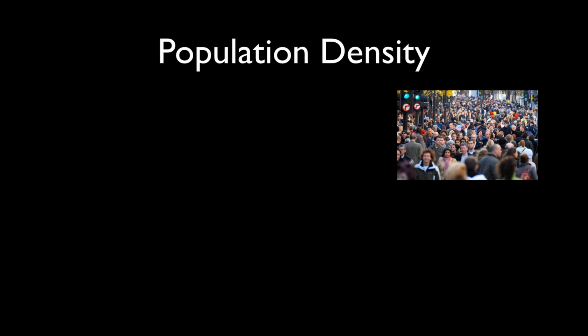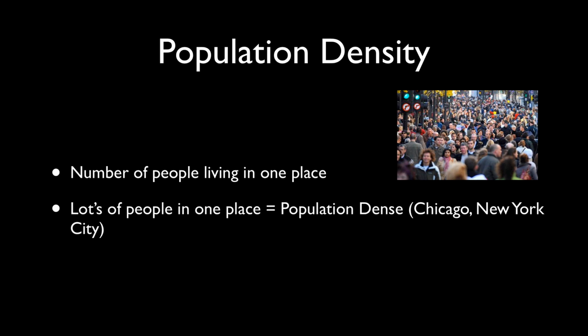Population density. And this picture illustrates what it means to be population dense. A whole lot of people in one small area. So population density is the number of people living in one place. Lots of people in one place equals population dense. Big cities like Chicago, New York City, Paris, London, Los Angeles, they're going to be considered population dense. They have a lot of people living in one place. In contrast, if you go out into the country, into a rural community, a place where there's lots of farmland, for example, where very few people live, maybe there's one house and a mile later you have another house, a mile later you have another house, that's an example of not being very population dense.